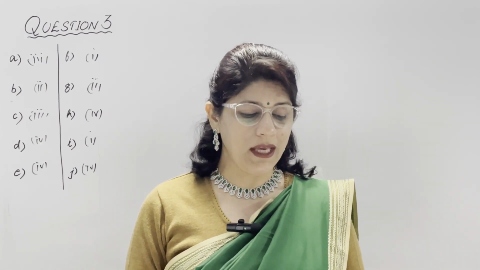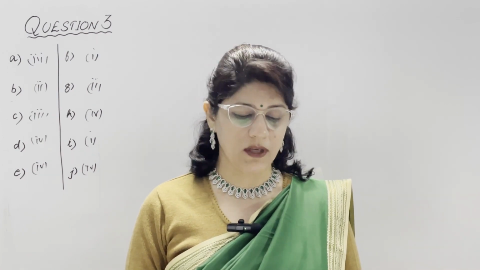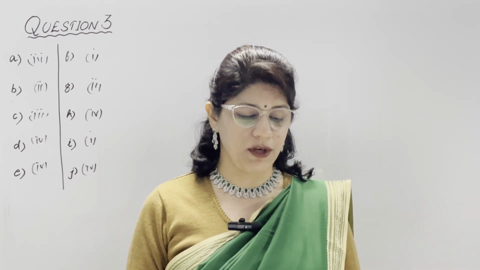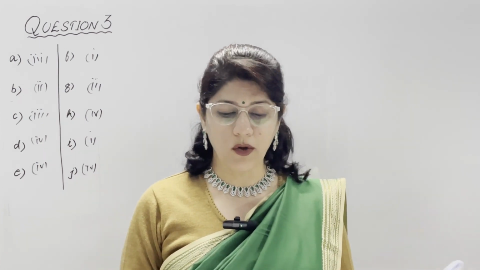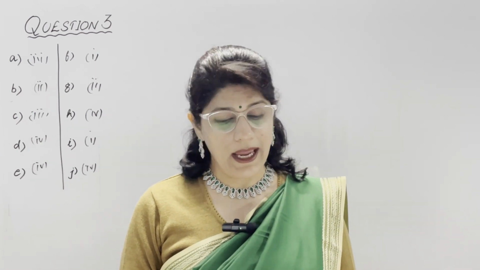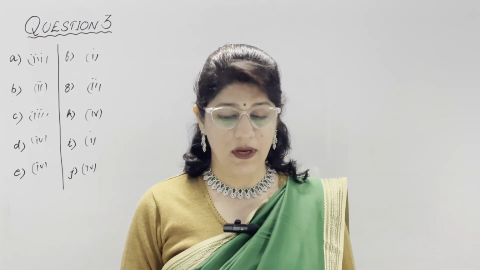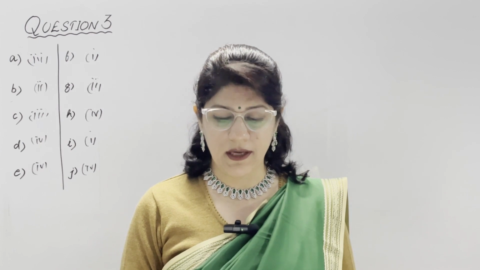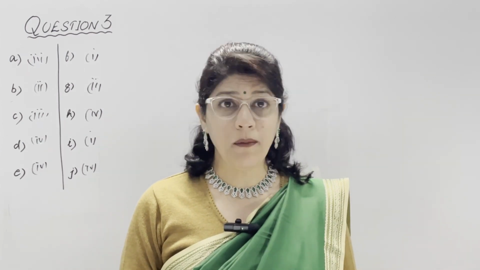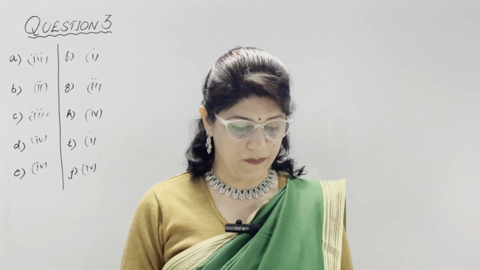B part, why is wheat not grown in the eastern and in the extreme southern part of India? Name the state that is the largest producer of wheat. Wheat is not grown in the east because of high heat and excessive rainfall, which is unsuitable for wheat. As we all know, wheat is a rabi crop. And the largest producer, Punjab, is the second largest producer after Uttar Pradesh.